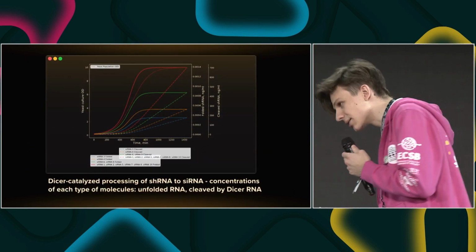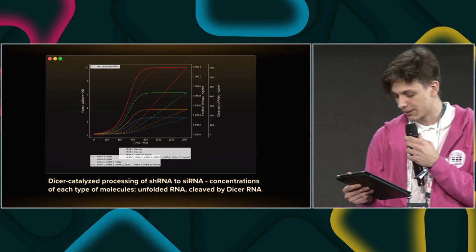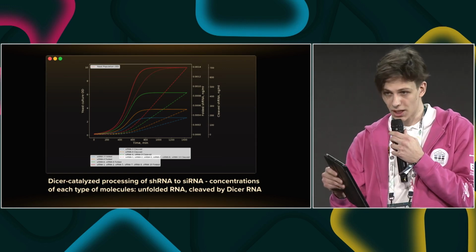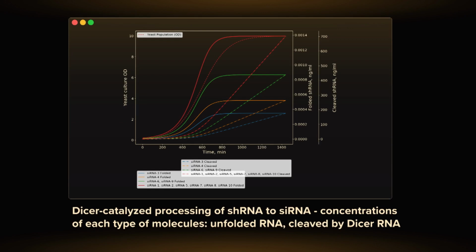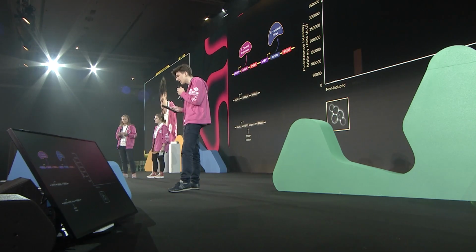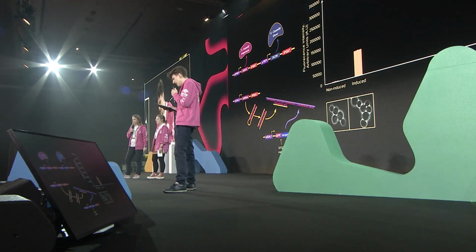According to one of our amazing computational models, the concentration of siRNA is expected to reach its highest levels around the 24-hour mark. Therefore, we measured the GFP fluorescence in yeast cultures 1 day after either inducing or repressing the galactose promoter. Growing cells in glucose leads to a low background level of GFP fluorescence, proving that the galactose promoter is repressed. When the expression of the GFP reporter and siRNA is induced by galactose, the intensity of the GFP signal depends on the efficiency of our RNA interference. If a particular small interfering RNA is efficient at binding to its target sequence, Argonaute cleaves the GFP mRNA, leading to decreased fluorescence levels.